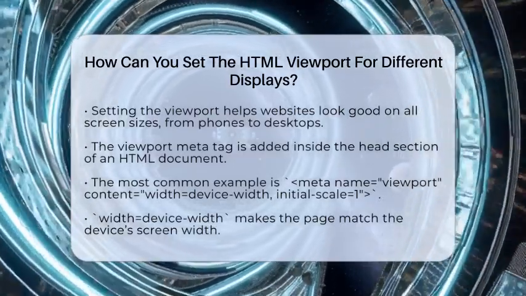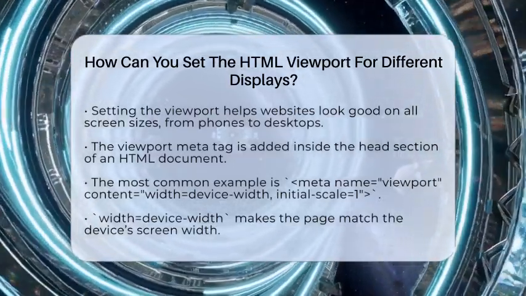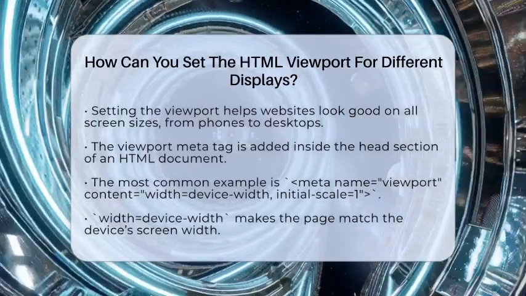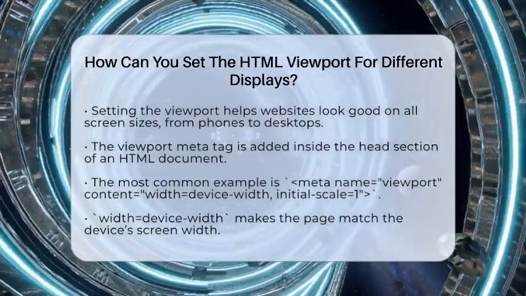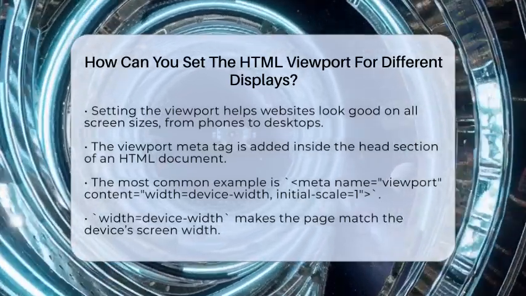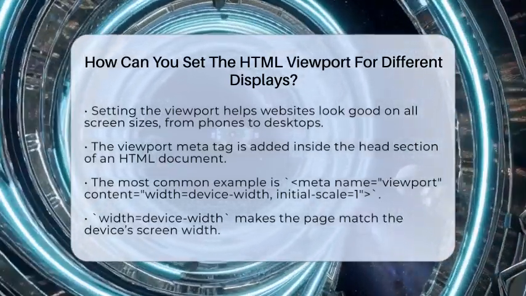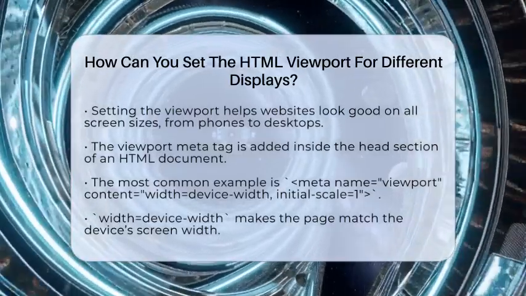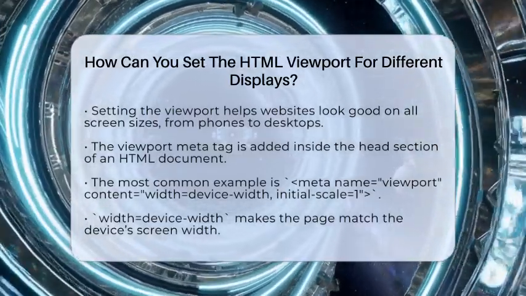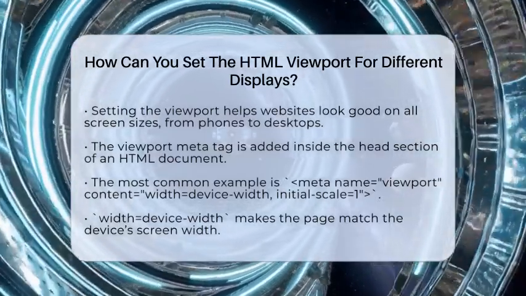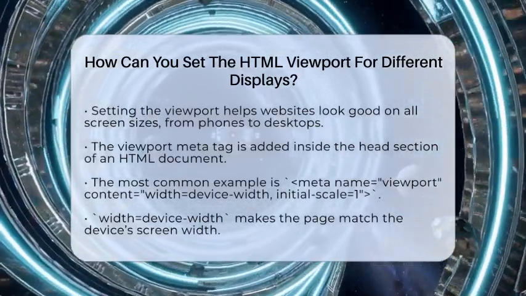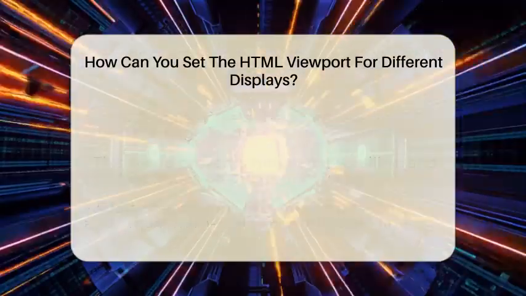The key is adding a special tag inside the head section of your HTML document. This tag is called the viewport meta tag. It tells the browser how to size and scale your page for different screens. The most common example is this line: meta name="viewport" content="width=device-width, initial-scale=1". Let's break down what each part does.